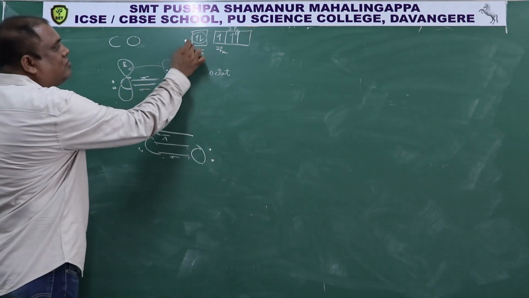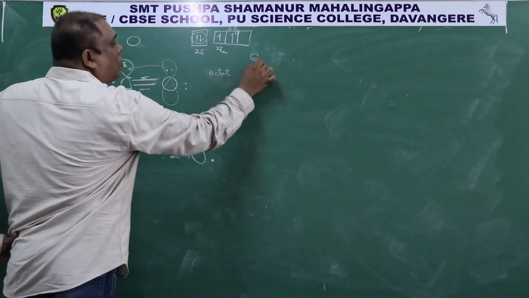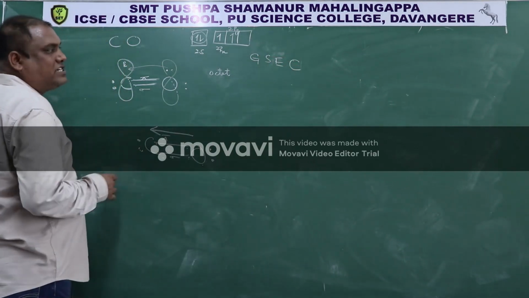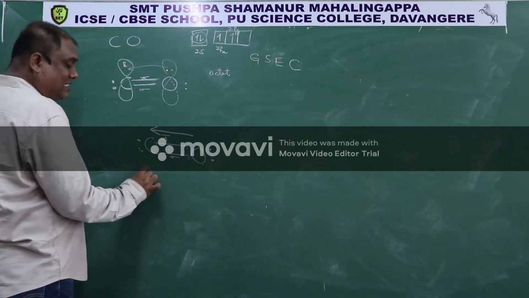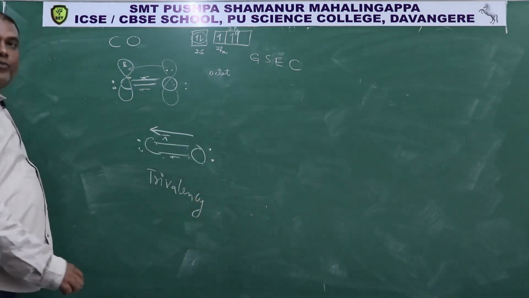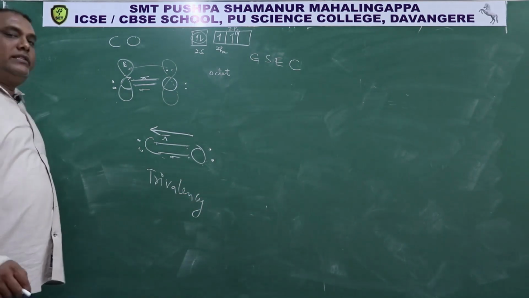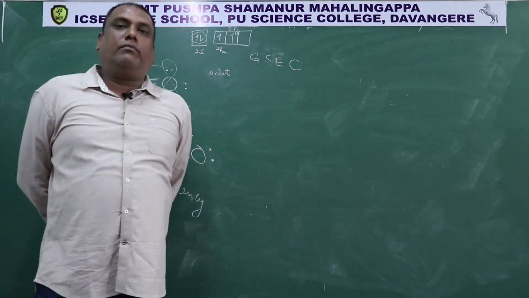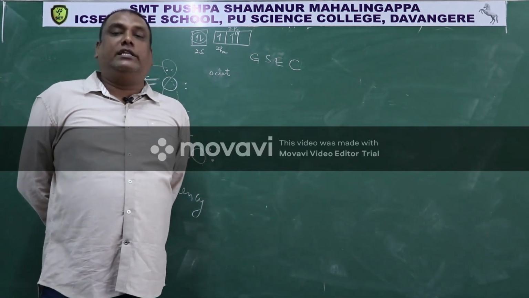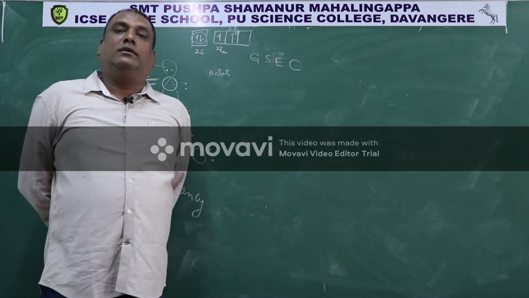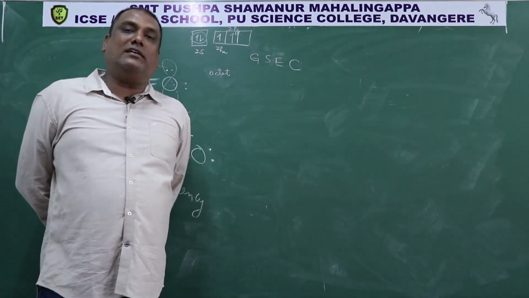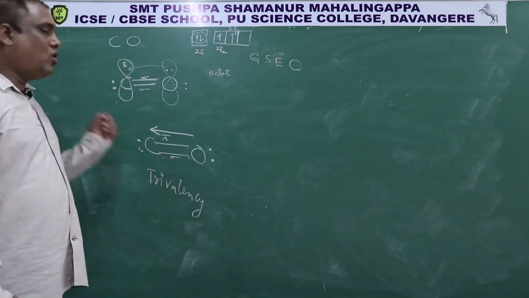Here also, what configuration is carbon using? This is called the ground state electronic configuration. By using the ground state electronic configuration, this carbon is showing not divalency but trivalency. So when a carbon atom uses the ground state electronic configuration for bonding, that carbon exhibits either divalency, as you see in carbenes, or trivalency, as you see in carbon monoxide.